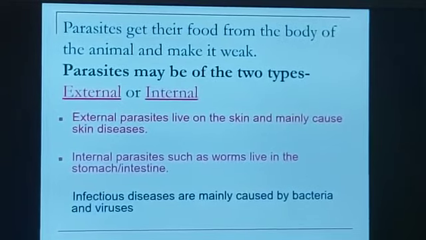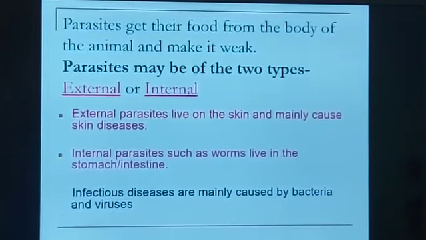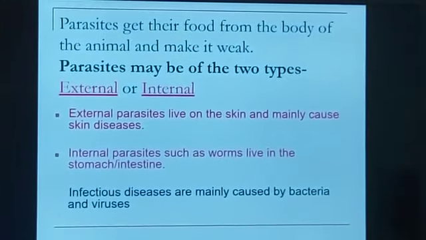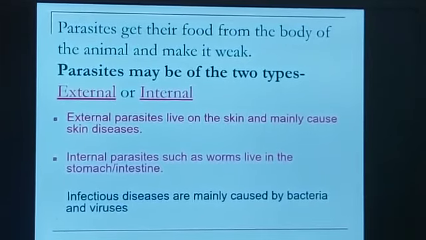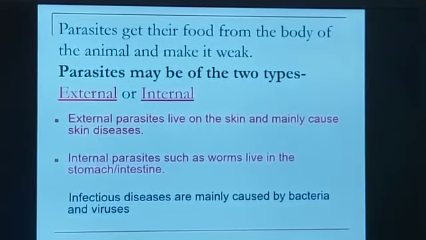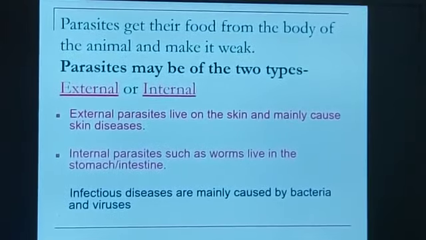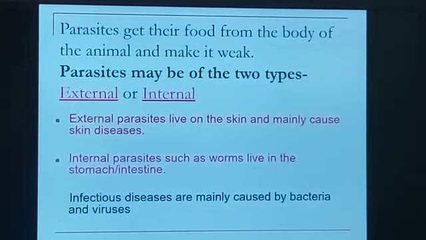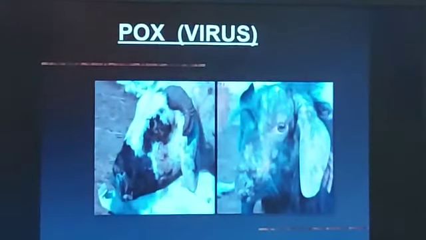Internal parasites like worms, as I told you, are living inside the body of an animal, either in the intestine or stomach. Whatever nutrients are being absorbed by the animal in the intestine are being taken by the microorganisms. So the host animal is not getting any nutrients. Everything is taken by the microorganisms, and in that case the animal becomes weak. Infectious diseases are mainly caused by bacteria and viruses in animals. The diseases which may spread from one animal to another are generally caused by bacteria and virus. And those diseases are, the first is the pox virus.